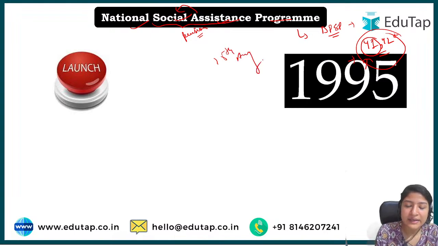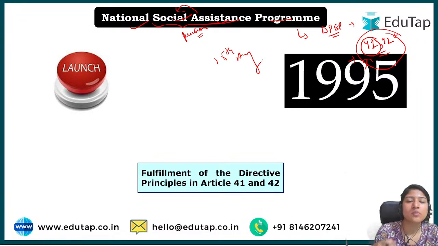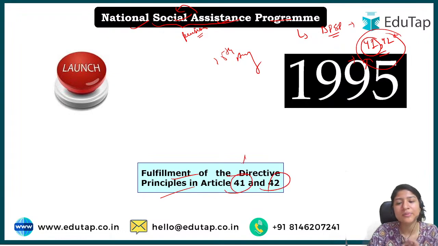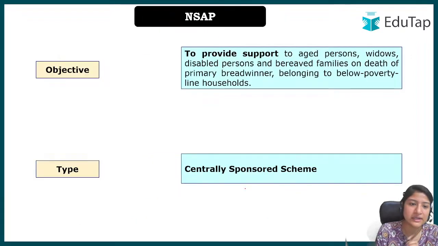Okay, and again, if I tell you what was the objective, what was the vision behind this scheme, that is the fulfillment of our directive principle in Article 41 and 42. This has been mentioned in your guidelines, but specifically we are talking about 41, it caters to that need. Okay, the objective is to provide support. The scheme aims at providing support to whom?